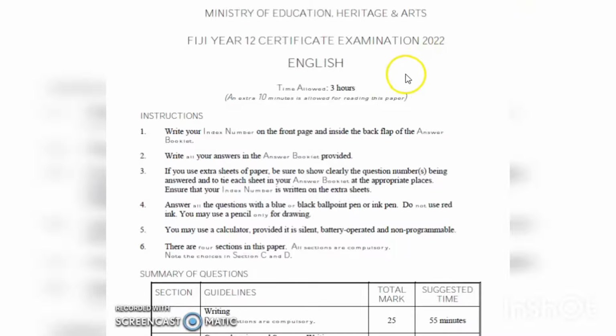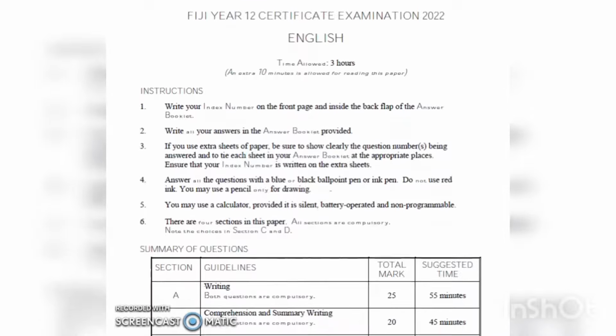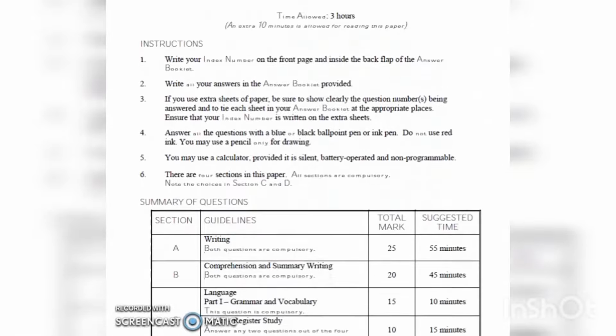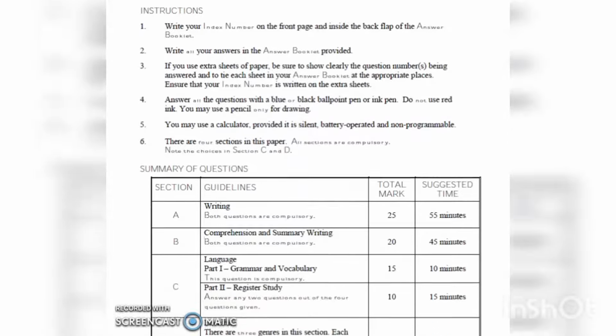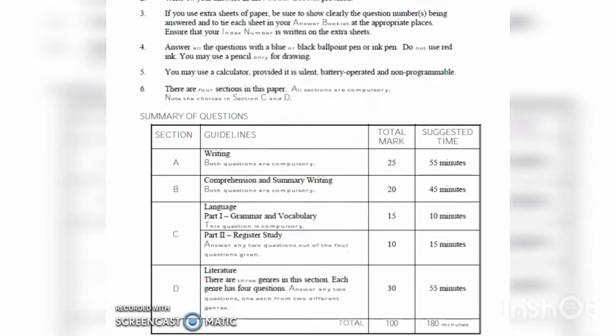Alright, so like I said, we're going to use this paper to do our essay. This is your front page. You have already been through it in your classes, and I'm sure you've seen this paper before. I've got these papers from my previous video, where I had quickly shown each of you how to find past year papers, not by logging in, but through the ministry's Google Drive. That is where all the papers are. This is one of them that I have downloaded, the 2022 English paper. All right, so that is our front page.